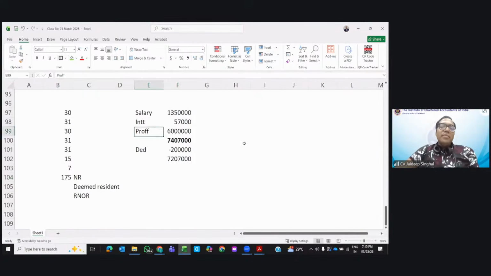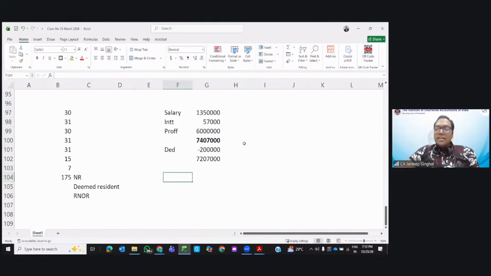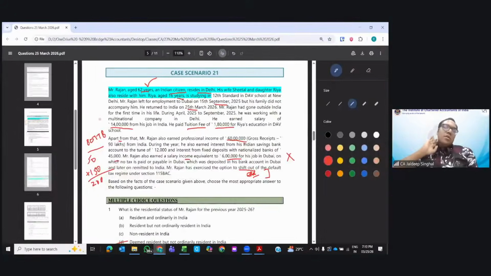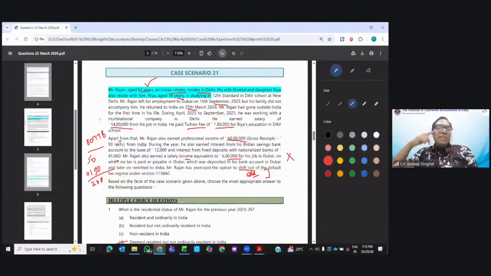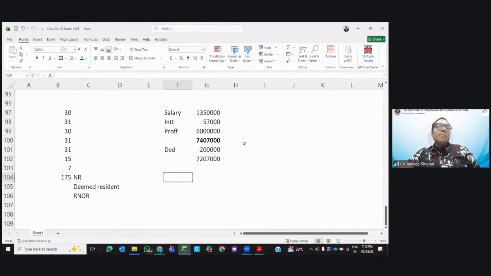Okay. Can you compute the tax? Everyone, can you compute the tax liability now? Yeah, nowadays tax audit will be there. That is fine. But ultimately, the tax is to be paid on that, right? Tax audit will surely be there because the professional receipts are more than 50 lakhs. The tax audit will be applicable. Correct. Good observation.